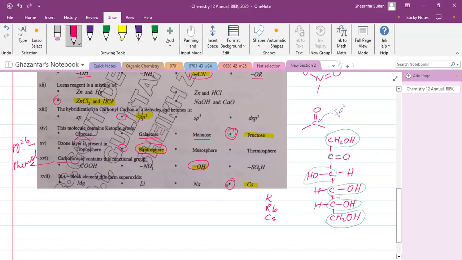So that was question number 1. Now we will see other questions, especially from section B. Then we will proceed to other questions.